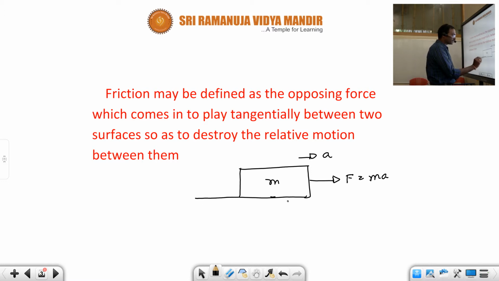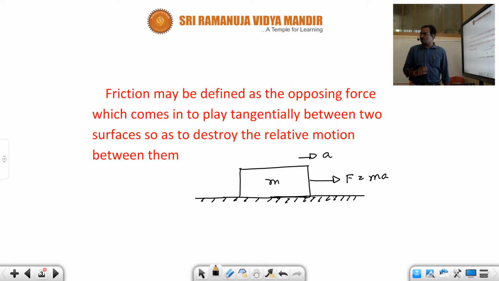If it is on a rough surface, even though some bodies look like smooth surfaces, when you go in depth, microscopically, the smooth surface also looks like a rough surface. When you apply an external force on a rough surface, frictional force is a self-adjusting force. That self-adjusting force acts in the direction opposite to the applied force. This opposing force reduces the relative motion, therefore the acceleration decreases.